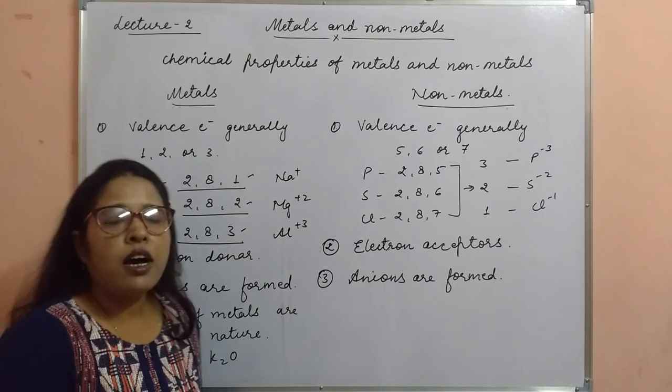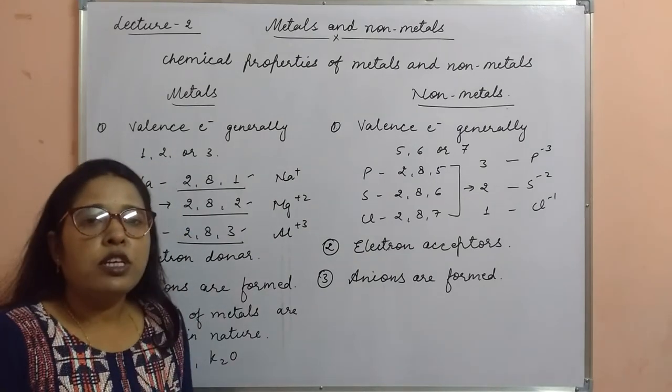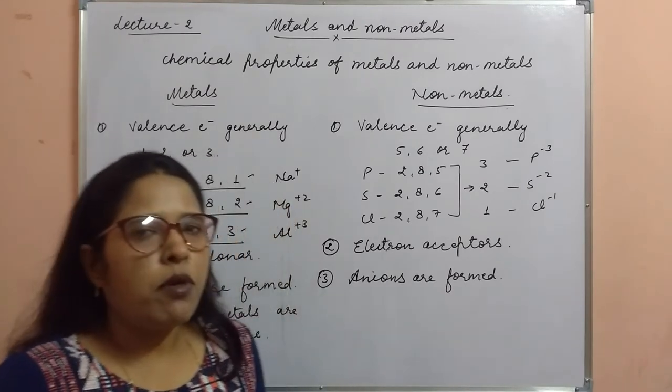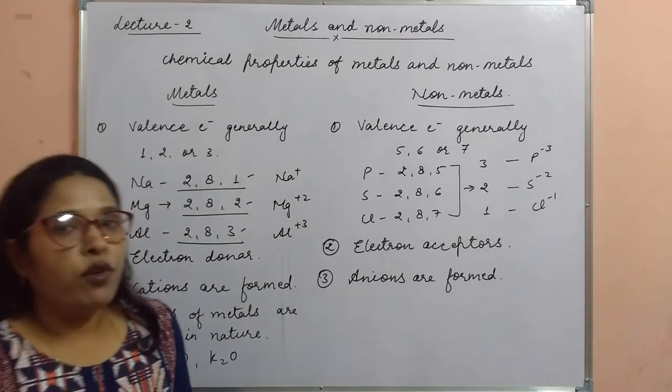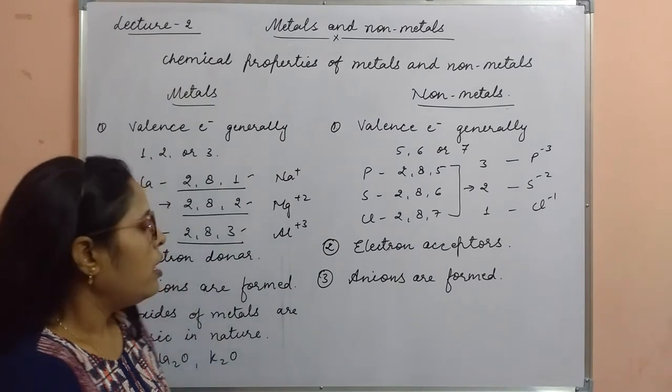These are the oxides of metals: this is sodium oxide, this is potassium oxide. These oxides are basic in nature. Some oxides are amphoteric in nature. Now, what are amphoteric oxides? We will discuss them later.